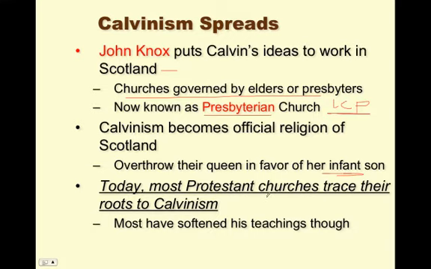Today, most Protestant churches trace their roots back to Calvinism. Many have softened his teachings, though. They thought Calvin was a little too strict. Alright, so you go LCP. You down with LCP? Yeah, you know me.